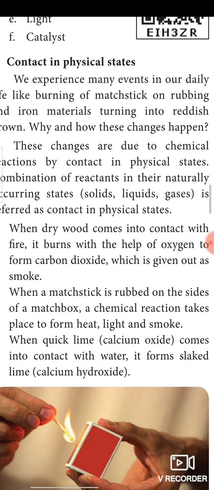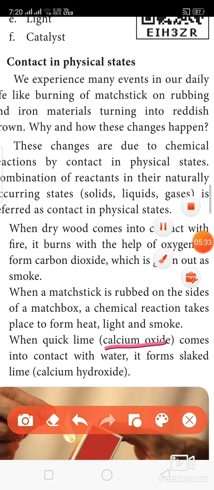Then quicklime: the chemical name for quicklime is calcium oxide. When calcium oxide comes into contact with water, we used to paint our wall with it. Yes, it forms slaked lime, called calcium hydroxide. So liquid. In the previous case, air. In the earlier case, solid. So three examples were given for you.